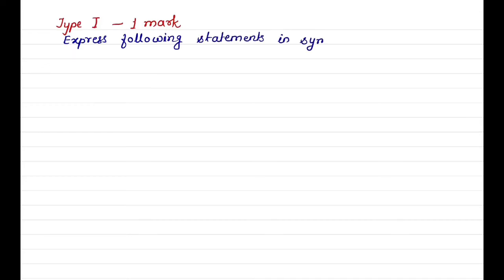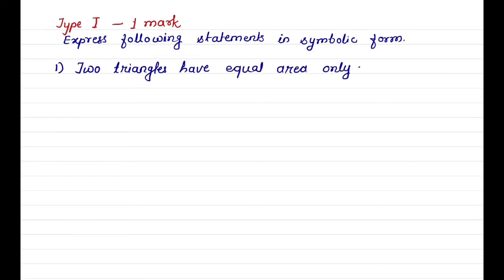Now we will see how questions are asked in the exam. First type, for 1 mark: express the following statements in symbolic form. Two triangles have equal area only if they are similar.